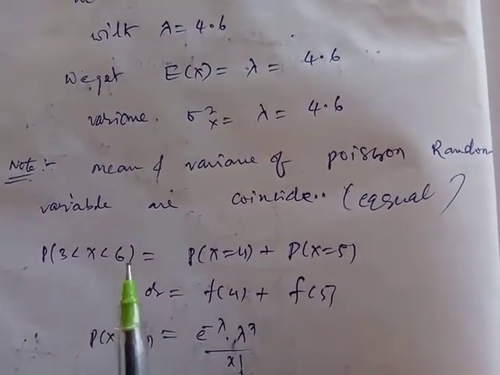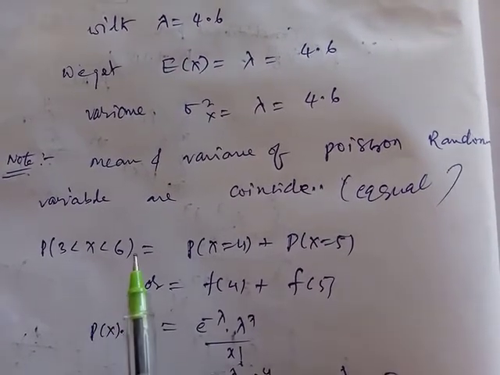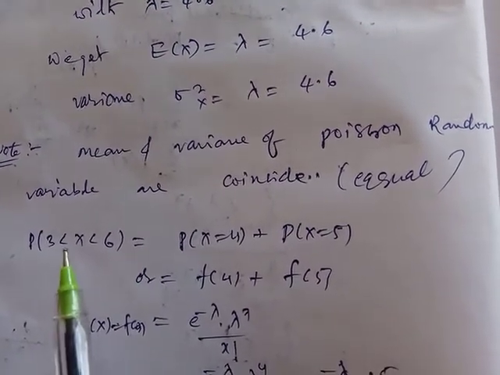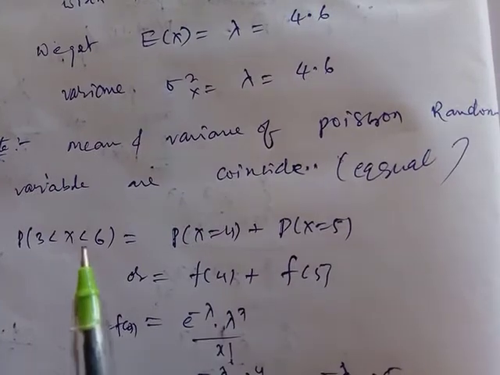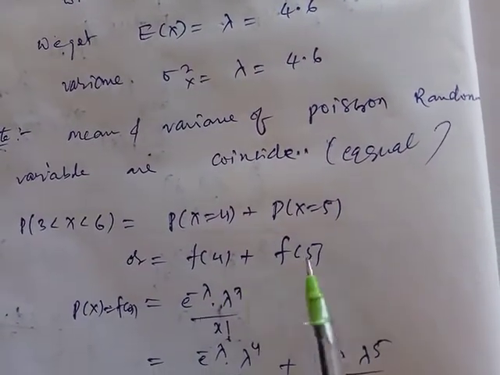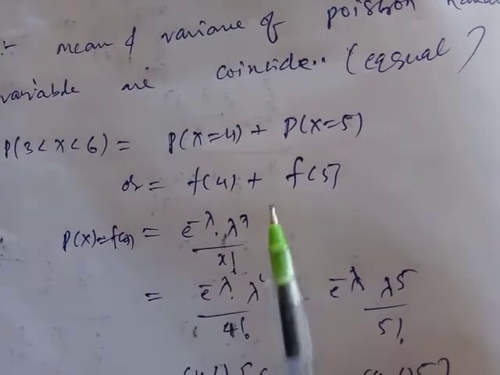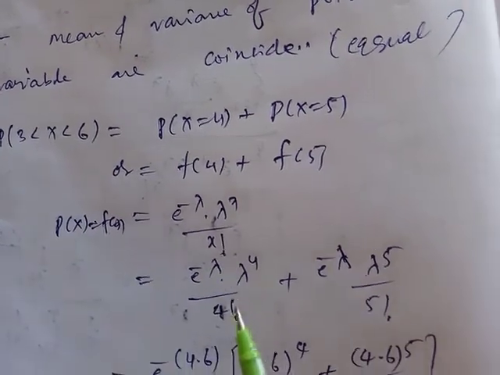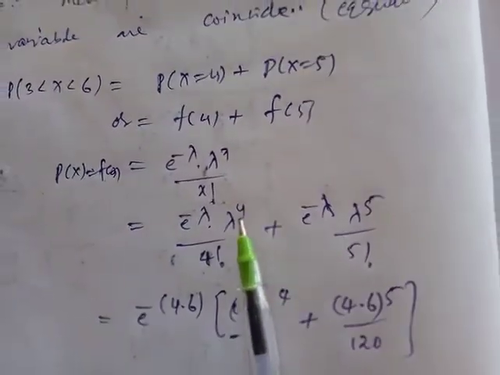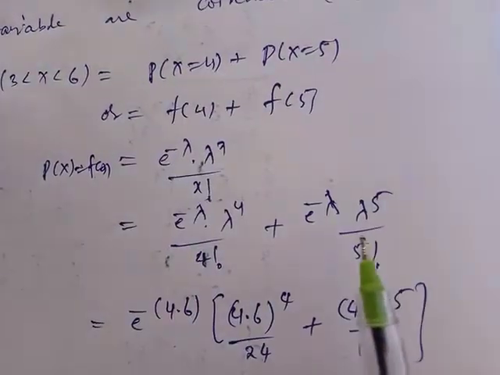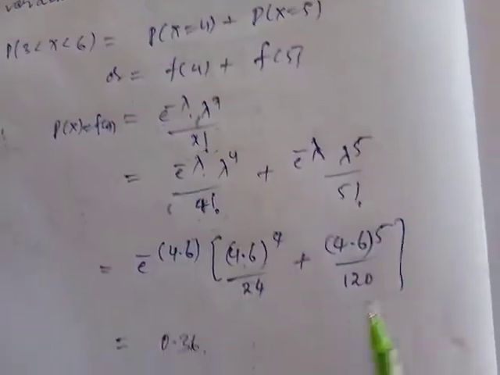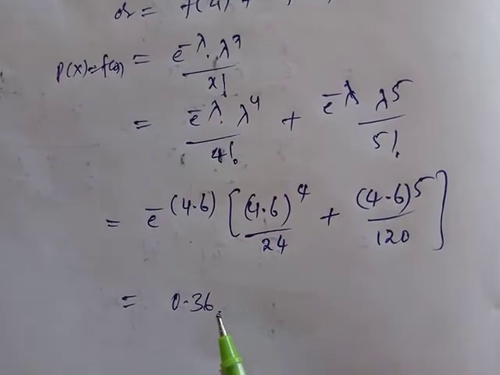So the probability of 3 less than x less than 6, in between 3 and 6, we should determine. That means P(x equal to 4) and P(x equal to 5). Add these two terms. You know the density function is e^(-λ) λ^x by x factorial. Put x equal to 4 one time, x equal to 5 one time, and put λ equal to 4.6. You get 0.36 as the final value.